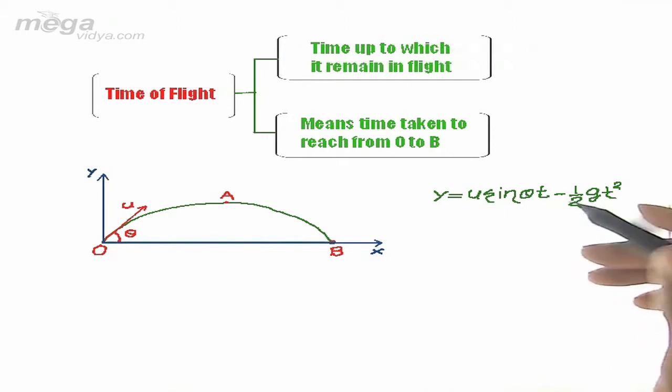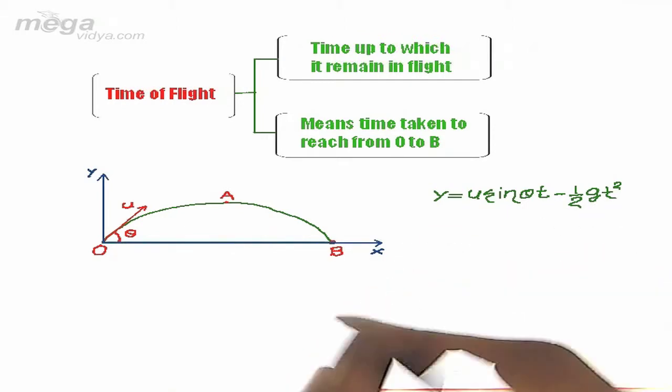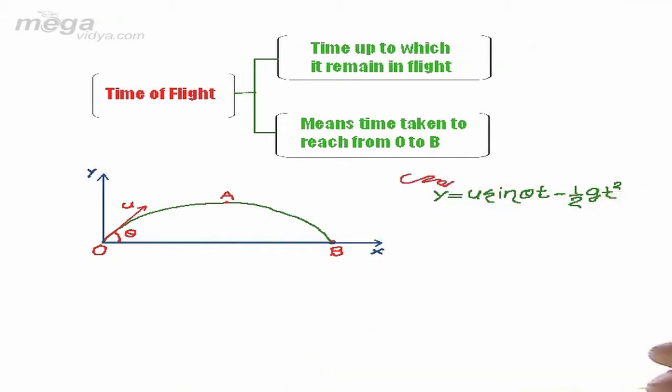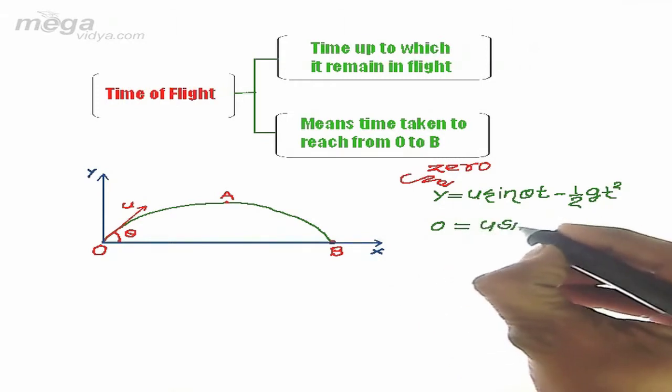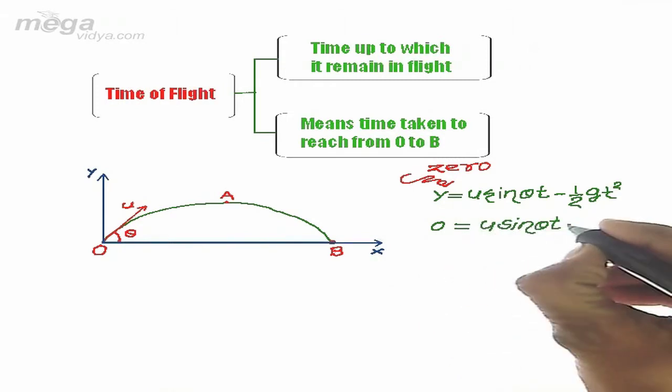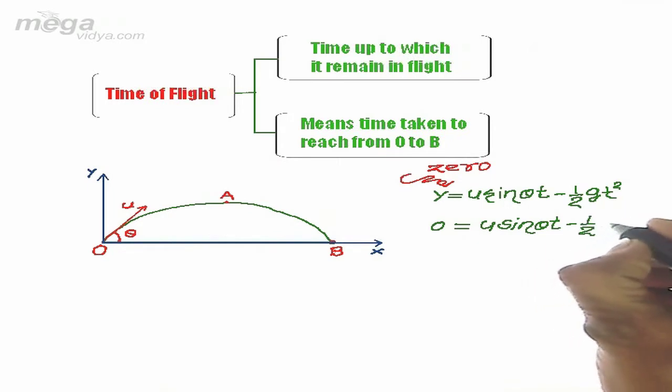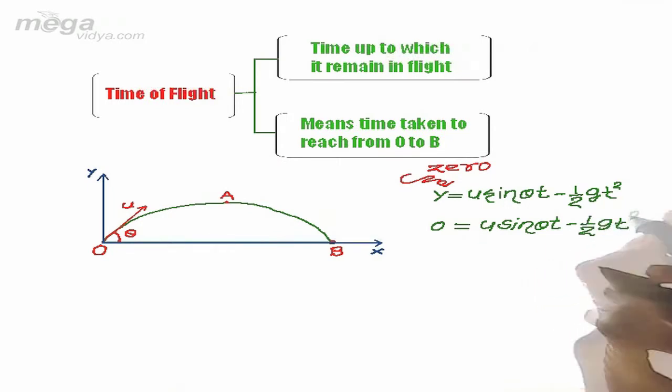Now if we put this y equal to 0, then we get the equation 0 is equal to u sine theta t minus half g t square.